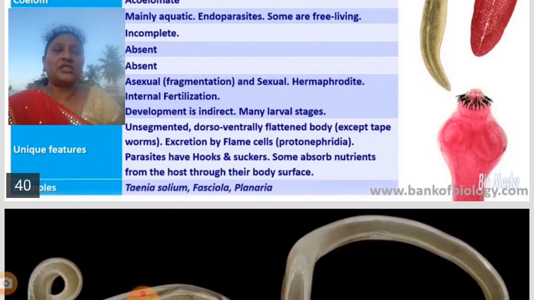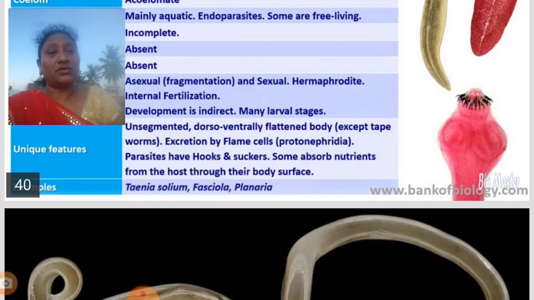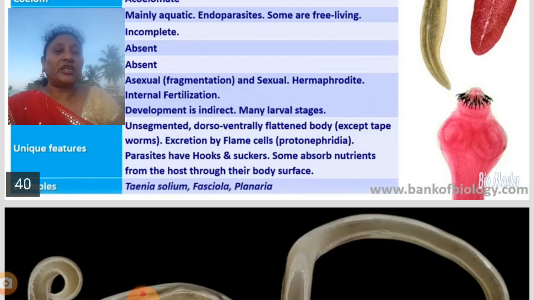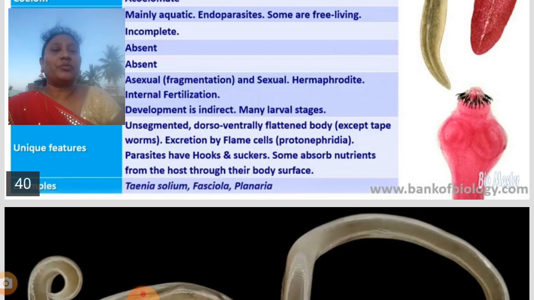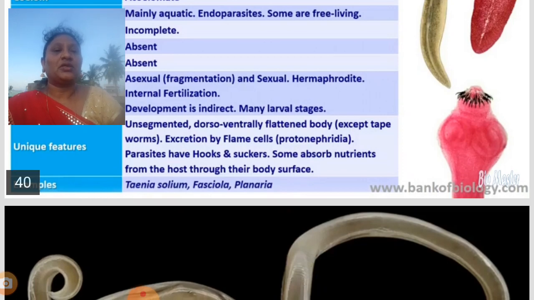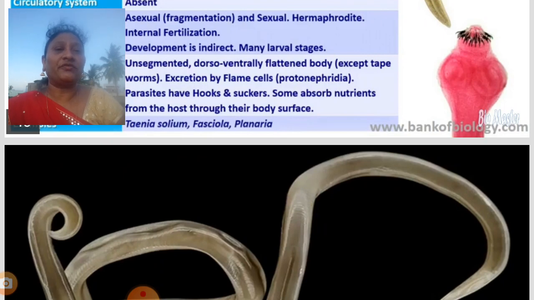And the unique features are unsegmented, dorsiventrally flattened body except tapeworms. Excretion is by the flame cells, called protonephridia. They are parasites and have hooks and suckers to absorb nutrition, and some absorb nutrients from the host through their body surface. Examples are Taenia solium, Fasciola, and also Planaria. These are some of the examples.